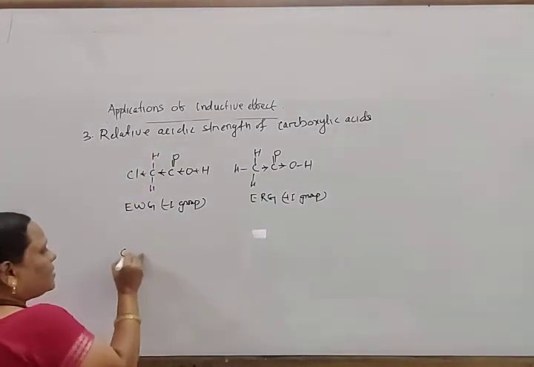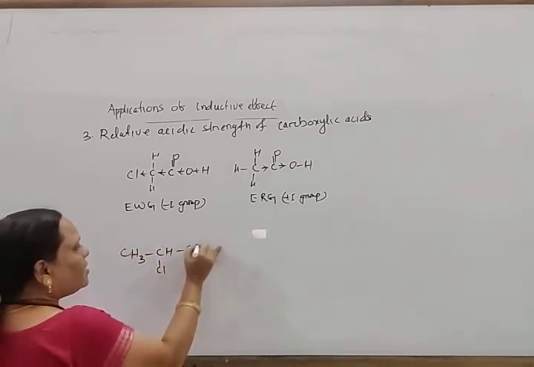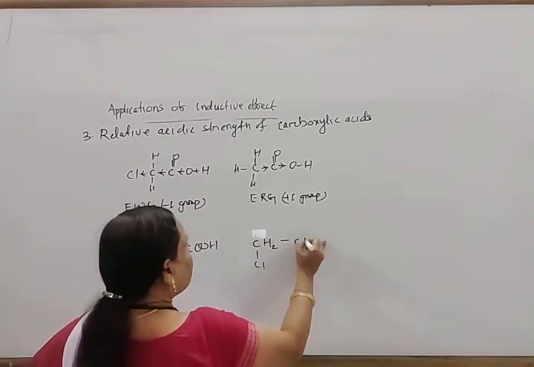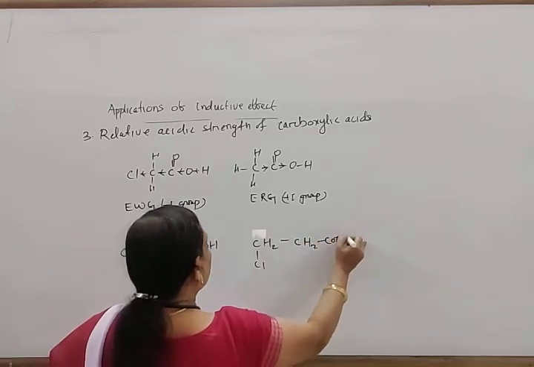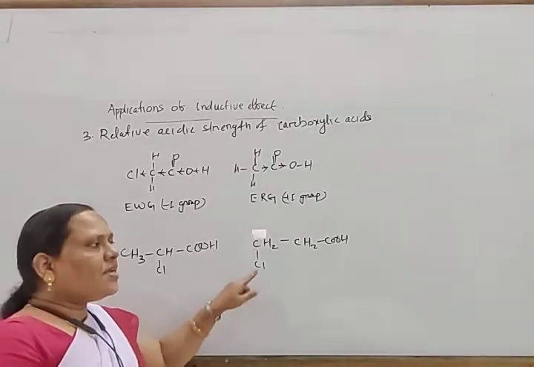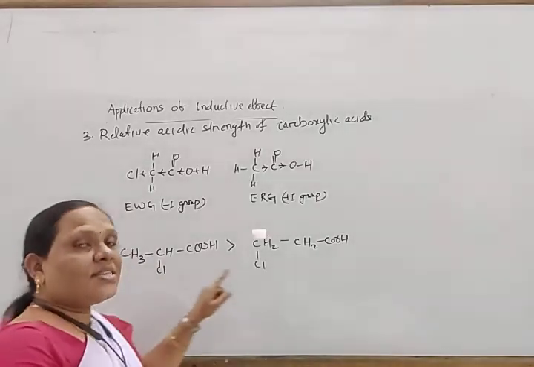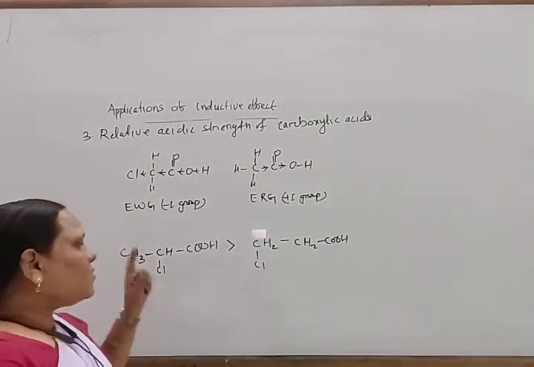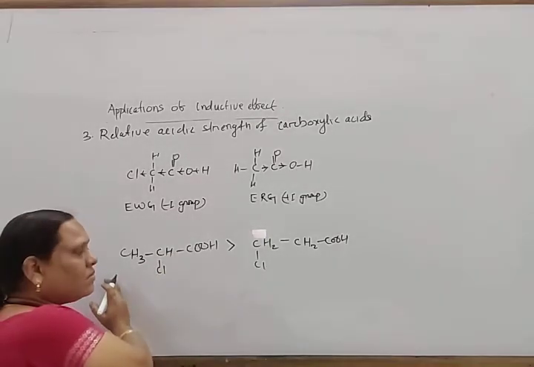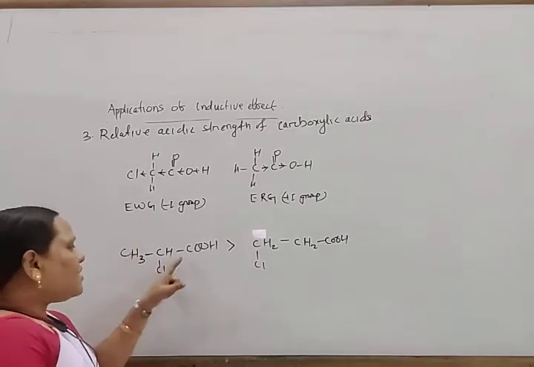Another thing I want to say here: suppose CH3CHClCOOH and another, CH2ClCH2COOH. Between 2-chloropropanoic acid and 3-chloropropanoic acid, 2-chloropropanoic acid is more acidic. Why is this so? Because the inductive effect decreases as the distance increases, as the bond length or the distance of the carbon atom increases.